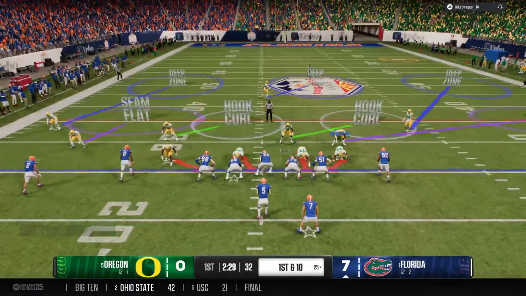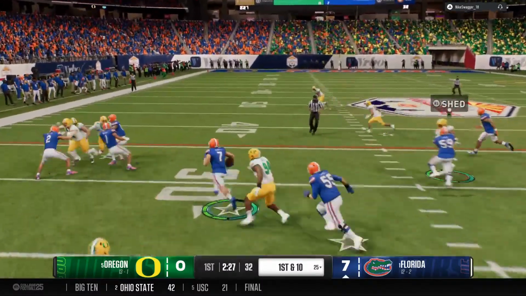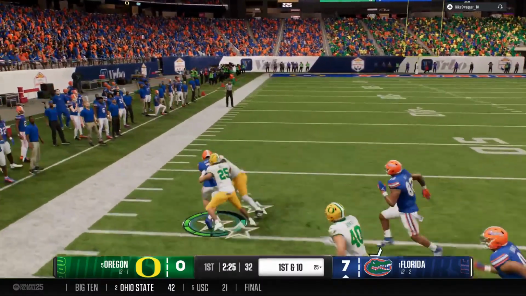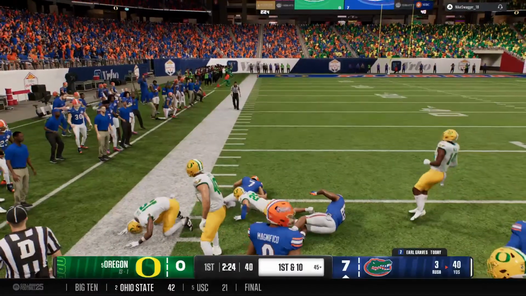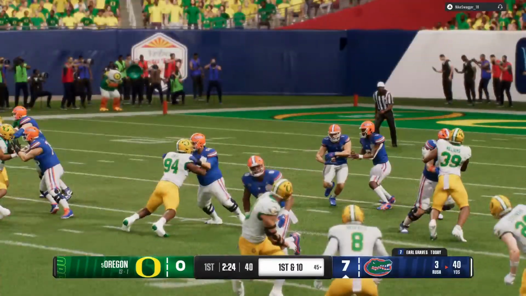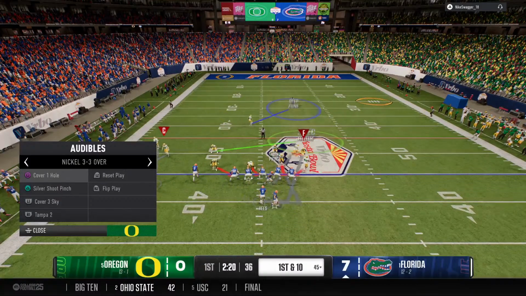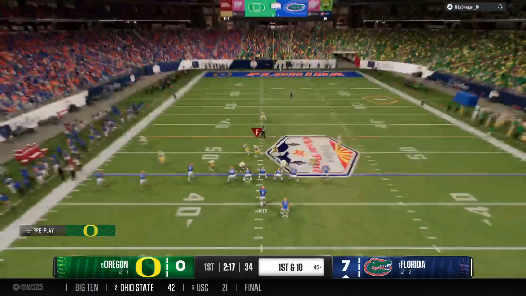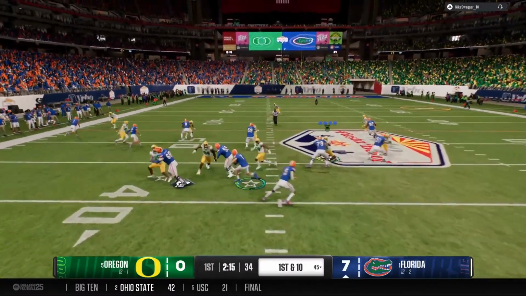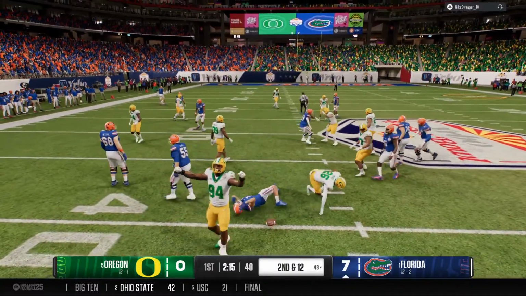Well, nice first down here by this running back, and what he's doing today makes me reflect on some of the great backs that they've had over the years in Gainesville. Emmitt Smith, arguably one of the best backs, if not the best back in the history of the game. Dameon Pierce more recently, but even guys like Eric Rett and Fred Taylor, just really talented running backs with the ability to take it to the house.